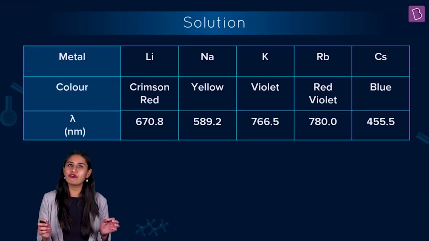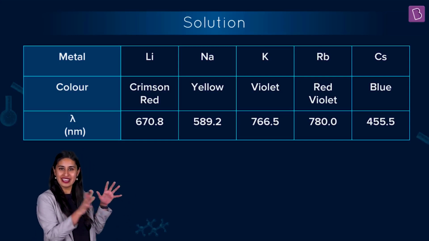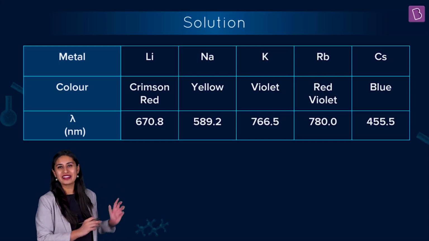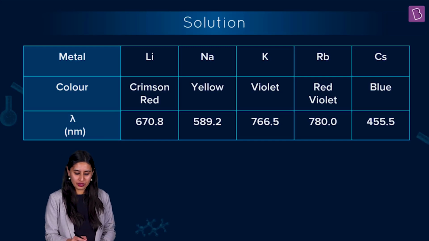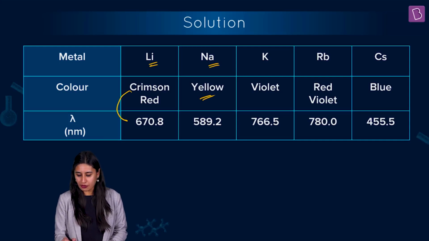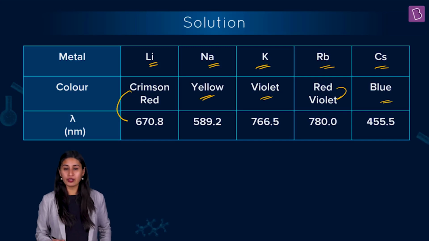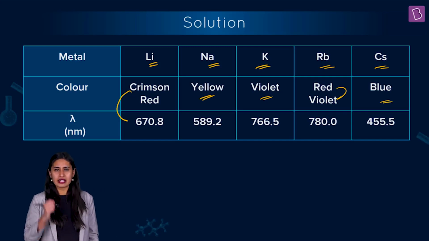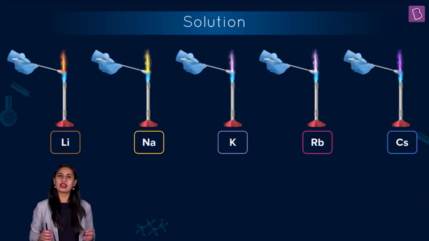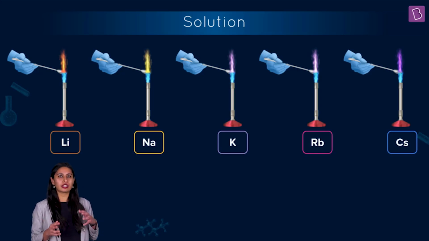As it is a table from NCERT, it's a control C, it's a control V. Same as it is, the data is utilized by the examiner, and you should know the color. Crimson red is for lithium, for sodium yellow, for potassium violet, for rubidium red violet, and for cesium it is blue. Okay, and if you remember the colors, I am sure then the wavelength is something that is also, these are the digits maybe you would have to remember.